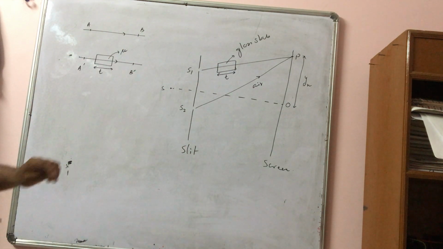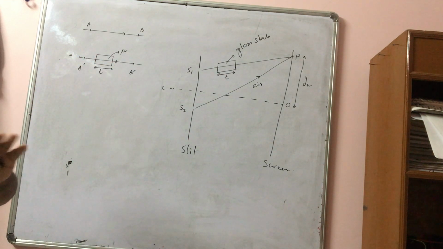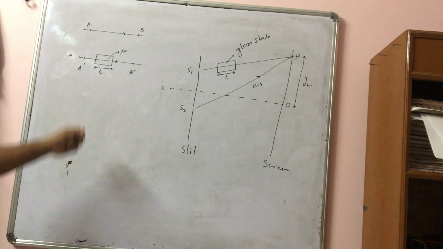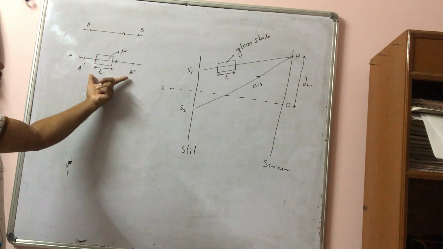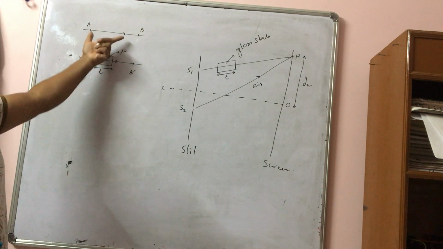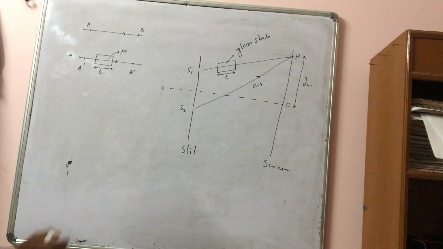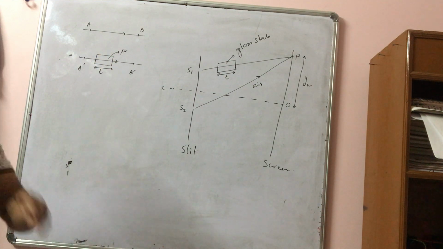So I want to find whether, due to the introduction of this glass slab, there will be a change in path difference or not. Previously there is no path difference, exactly light travels the same distance in the same time, because the velocity of light is the same in air, since the medium is the same. Now here it is a glass slab, and we know that the speed of light is different in different media.